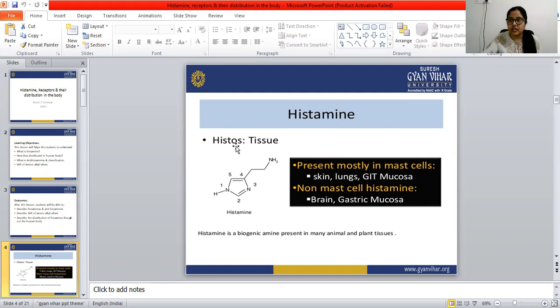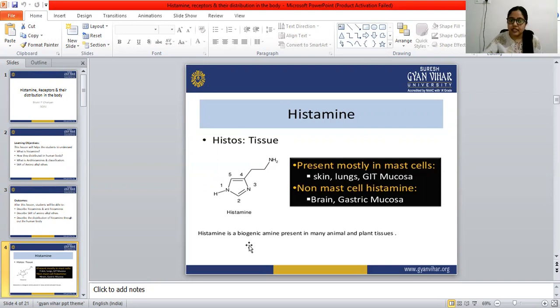Histos means tissue. Histamine is present mostly in mast cells. Examples of mast cells are in the skin, lungs, and GIT mucosa. Histamine is also present in non-mast cells. Examples of non-mast cells are in the brain and gastric mucosa. So these are the mast cells and non-mast cells where histamine is present.